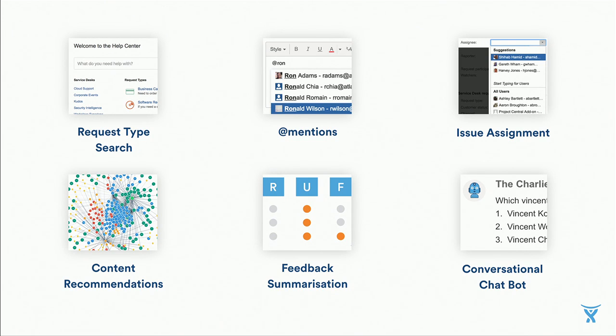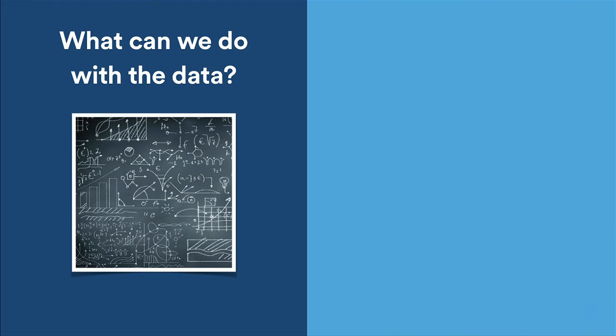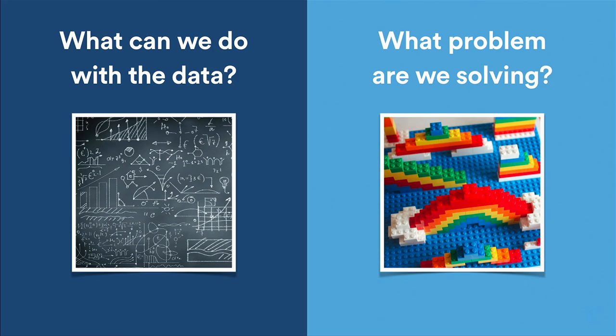Now there's a lot more we're working on, and every innovation week and hackathon we run produces more and more examples of smart capabilities. Hopefully this has inspired some of you to start playing with data yourself, to see what types of questions it can answer in your own organizations. And for the few of you out there that are already super excited about the possibilities of using data to build smart solutions, just make sure you take that one step back and you're crystal clear on the problem that you're trying to solve. Don't just get carried away with building smarts for the sake of it. Solve real customer problems. Thanks, guys.